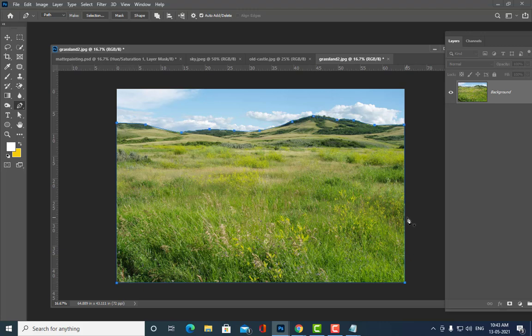See, I am selecting it using the pen tool. You can also select using the lasso tool or polygon lasso tool. Okay, it doesn't matter with which tool you select. Right. So once we have selected it like this, what is the next step?